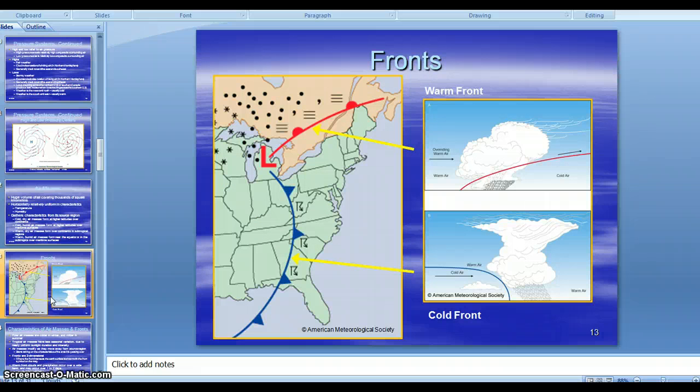A little closer look at the fronts. Cold fronts move faster than warm fronts. The cold, dense air behind it will move the air ahead of it very quickly.